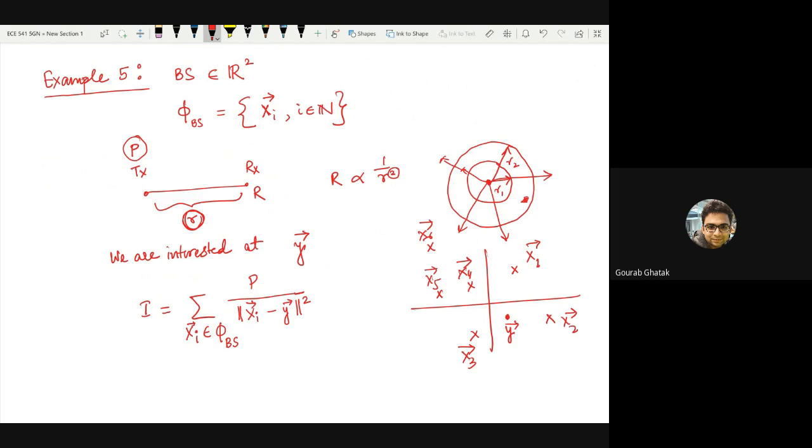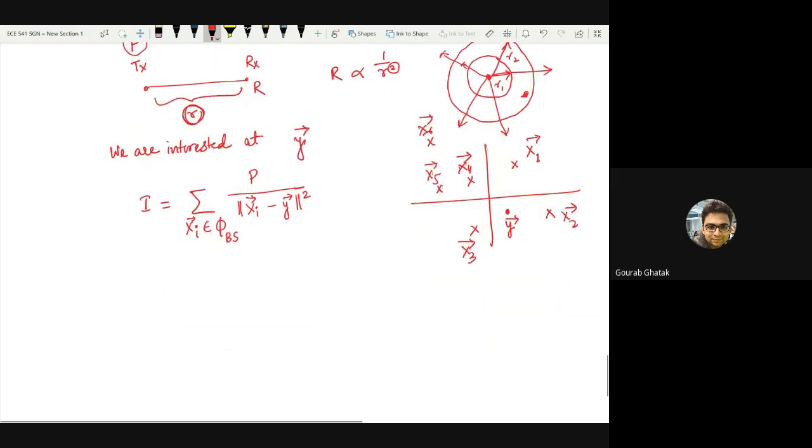For the people who have done wireless communications, it should be straightforward, but for the sake of this course, we will repeat it as we go along. So suppose you are located at this position y, and around you these base stations are located, and you know where x1, x2, x3, x4, x5 and x6 are. Whatever you receive, the sum of all these powers, is a deterministic quantity.